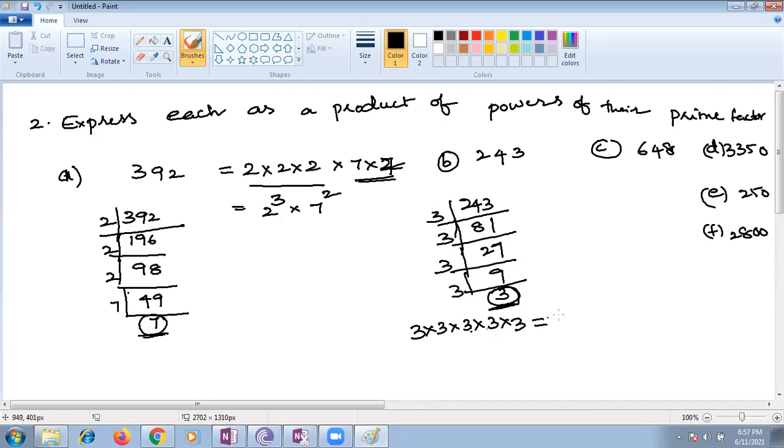So how many times is 3 repeated? Please check now. 1, 2, 3, 4, 5 times. So we can write it as 3 to the power 5. Yes, we can call it 3 to the power 5, because 3 is multiplied 5 times. Exactly, Karthikeya. Come on, go for the other bits and give in the chat box.